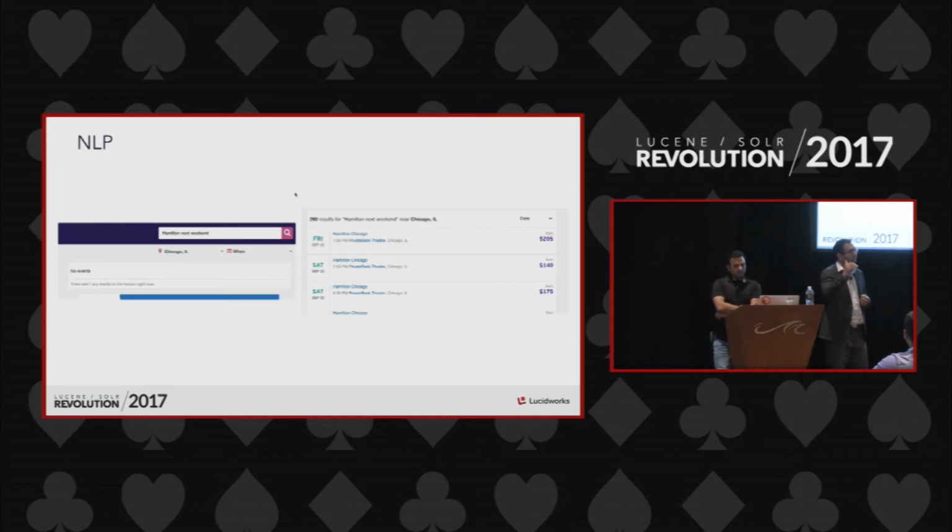It's a theater. Next weekend is actually the date, right? Now you could technically type in next weekend before Hamilton, in between, Hamilton and Chicago, right? You could type in anywhere, and the system should be able to recognize that part. We are working towards that type of a system.